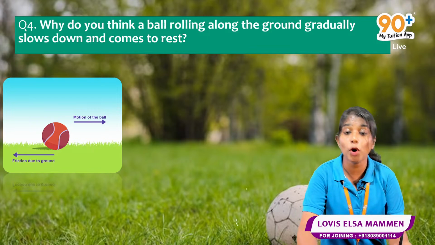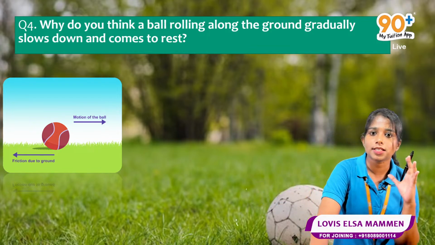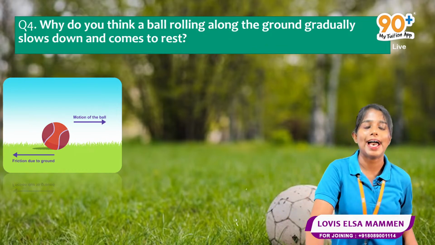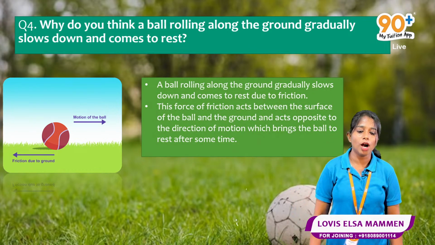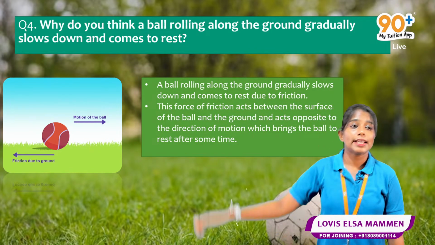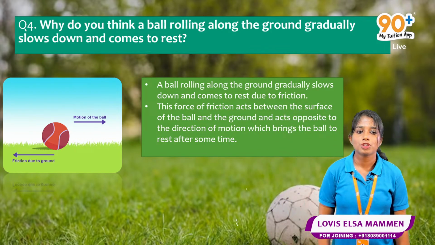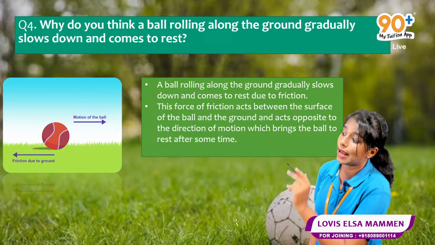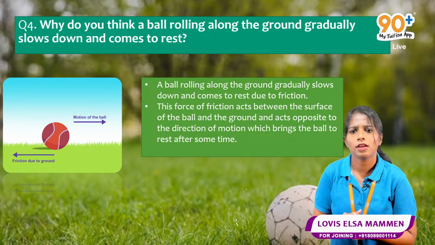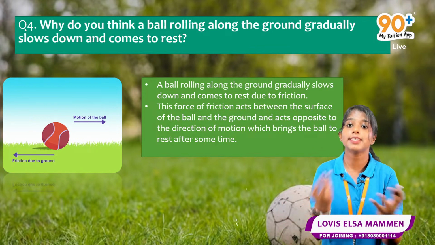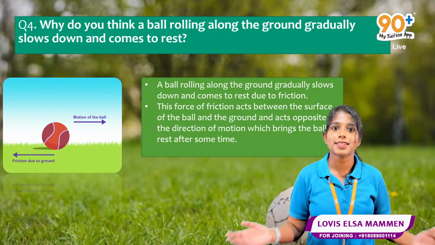It opposes motion because it acts opposite to the direction of motion of the object. So a ball rolling along the ground gradually slows down and comes to rest due to friction. Frictional force acts between the object and the ground.